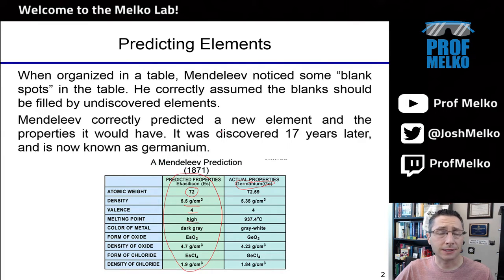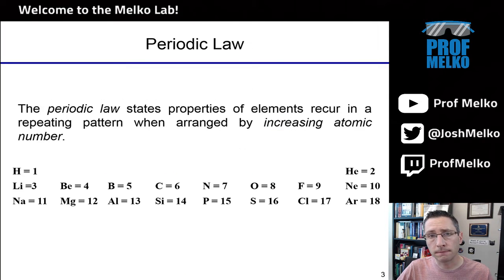And this happens a lot in science and chemistry. You have this hypothesis, you might elevate that to a strong scientific theory, and then you make predictions based on that theory. And if they turn out to be true, that further reinforces your scientific theory. If it turns out the experiment proves it false, then we sort of go back to the drawing board and ask more questions. So Mendeleev correctly predicted this new element that was discovered 17 years later. And he made other similar predictions.